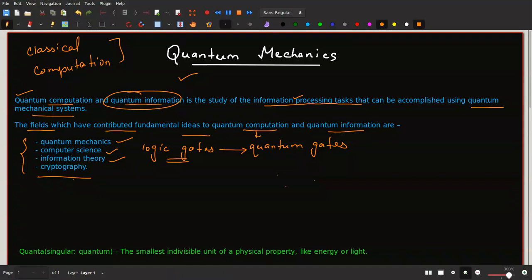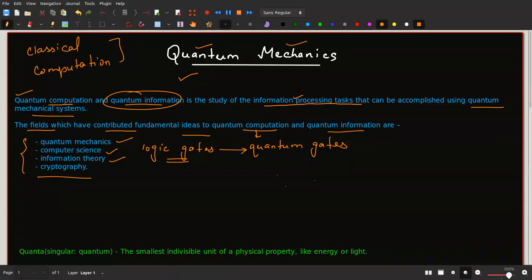So our entire course is going to be a combination of all these concepts. Okay. But particularly in this lecture, I am going to discuss only quantum mechanics. So let us start with this now. The best way to understand quantum mechanics is, first of all, to understand both of these terms separately.